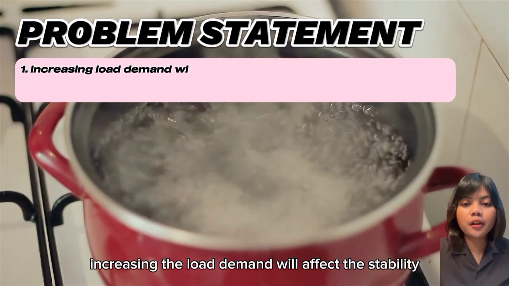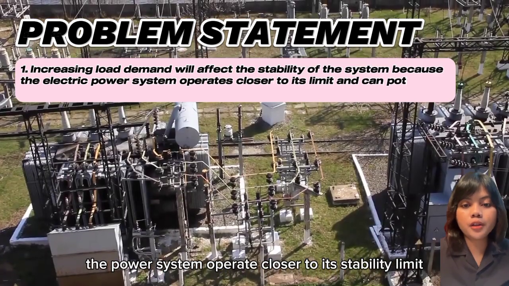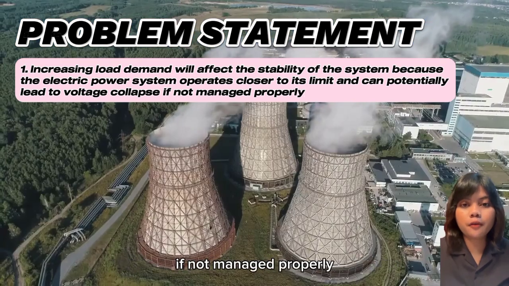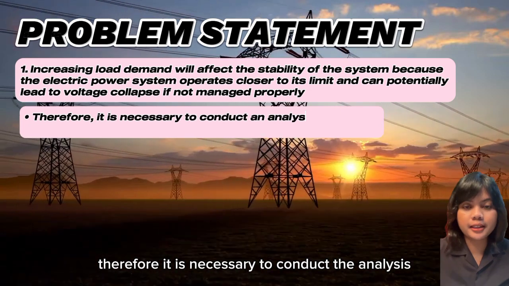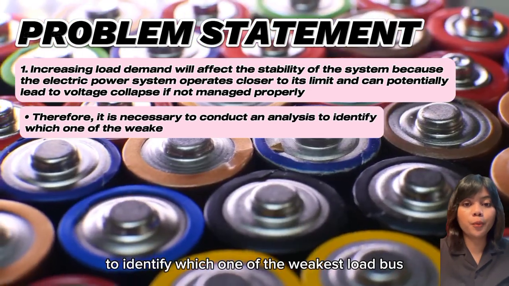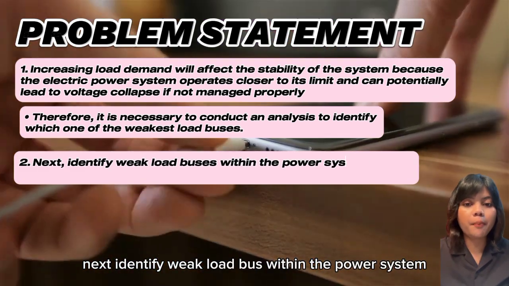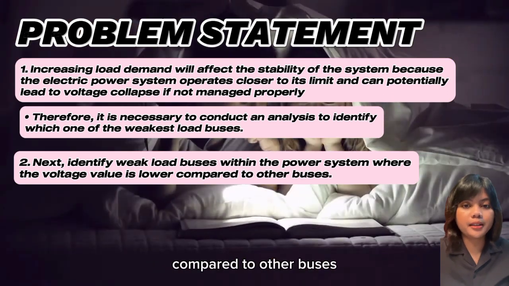Increasing the load demand will affect the stability of the system because the power system operates closer to its stability limit and can potentially lead to voltage collapse if not managed properly. Therefore, it is necessary to conduct the analysis to identify the weakest load bus. Next, identify the weak load bus within the power system, where the voltage value is lower compared to other buses.